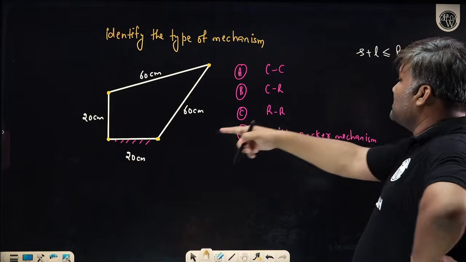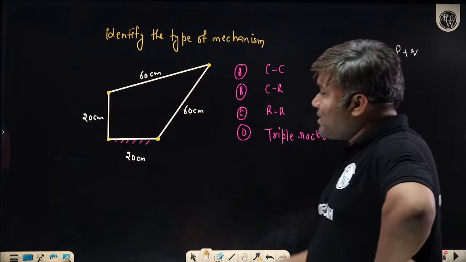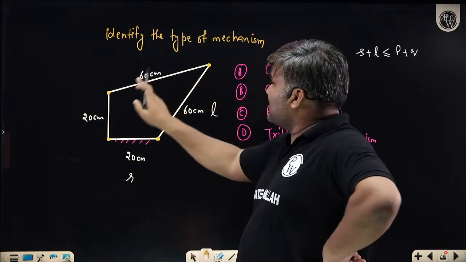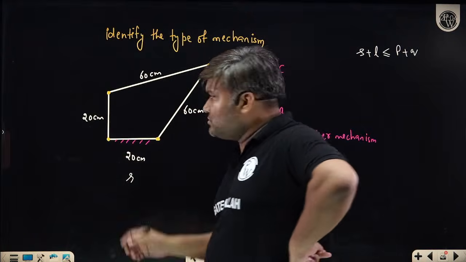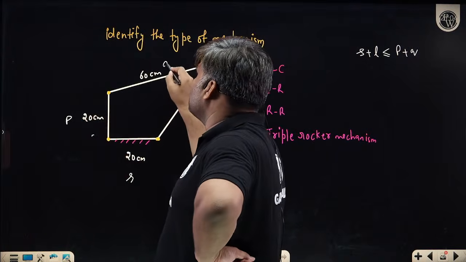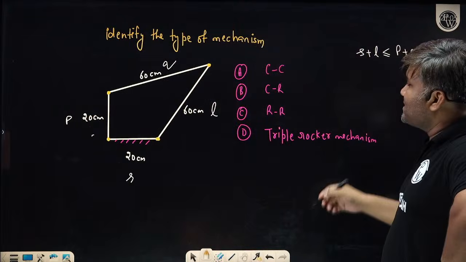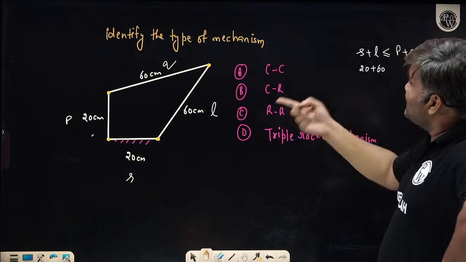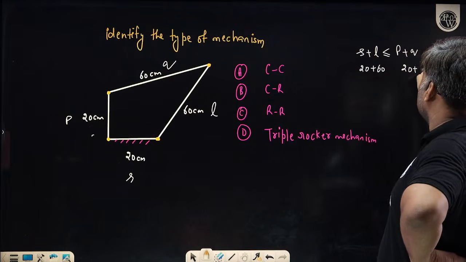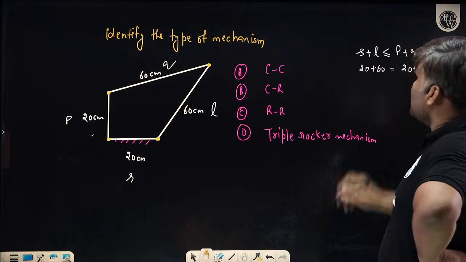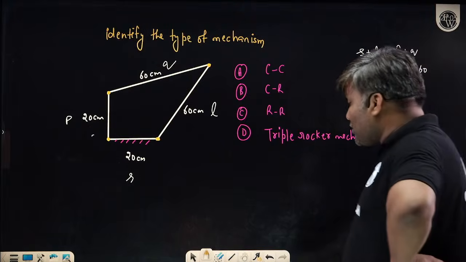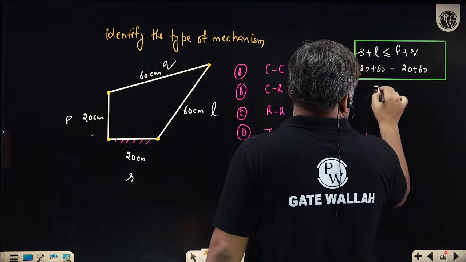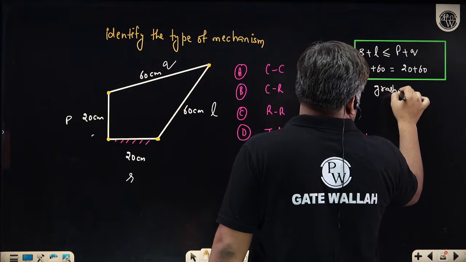The shortest link is 20. If you are calling it the shortest link, the longest link is this. The other links will be P and Q. This is P and this is Q. What will happen? Shortest plus longest is how much? 20 plus 60. The other two links are also 20 and 60. Sir, this is actually equal. It means it is a Grashof chain. It is following Grashof's law.